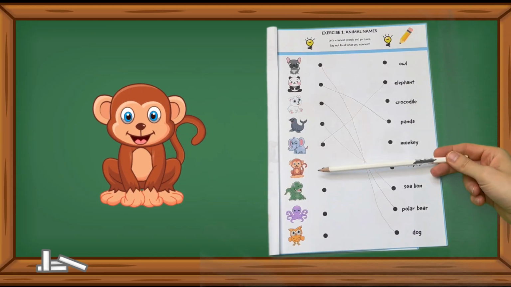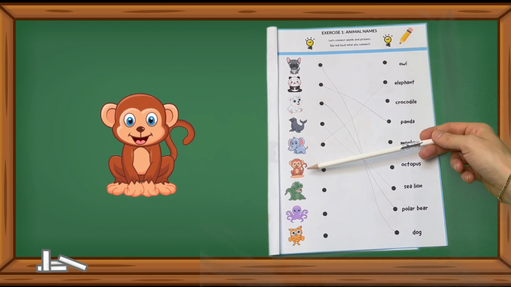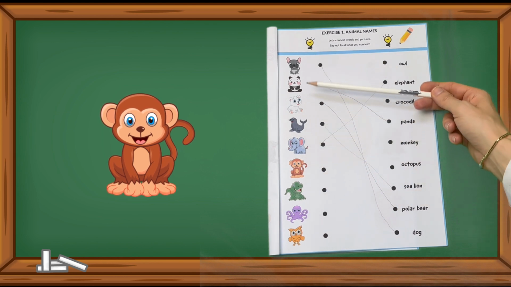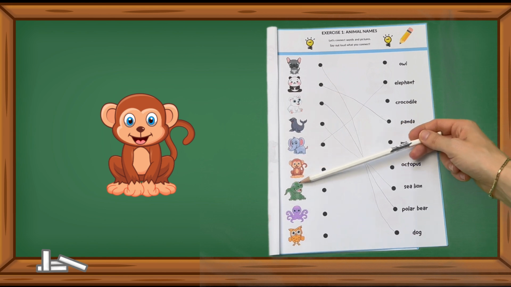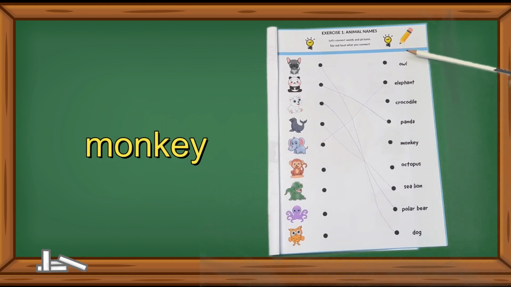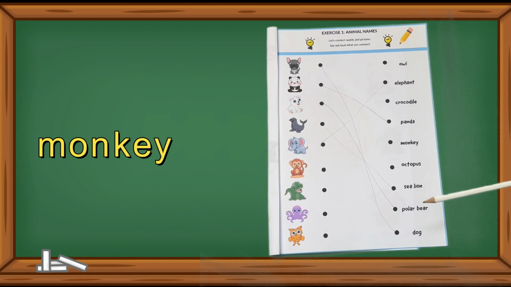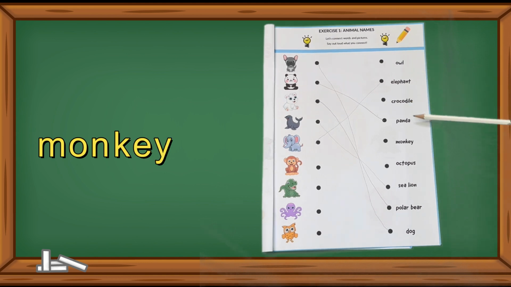Time to swing into action and locate the playful monkey. Where's that cheeky monkey hiding? There it is. Well done. Now let's find the word monkey on the right side. Monkey is spelled M-O-N-K-E-Y. Can you see it? Wonderful. Here it is. Now connect it to its picture on the left side with a line.